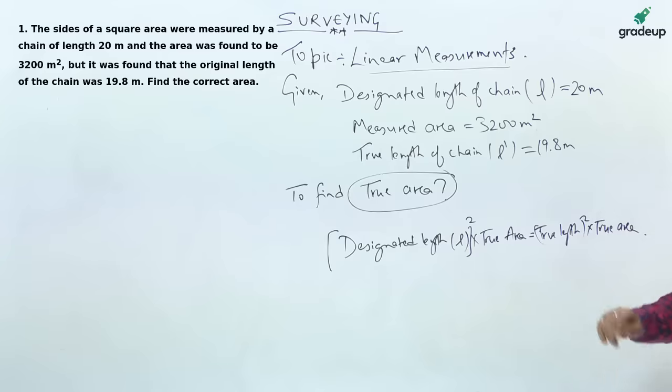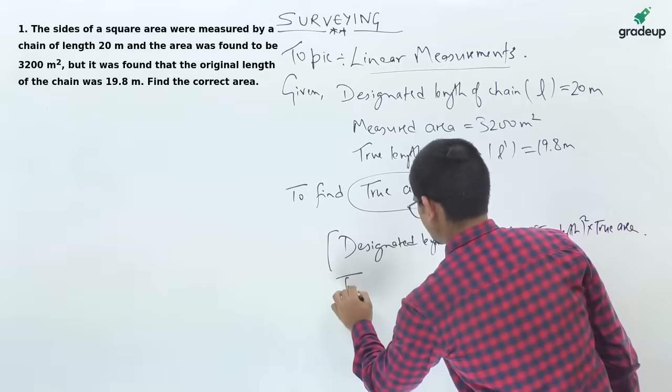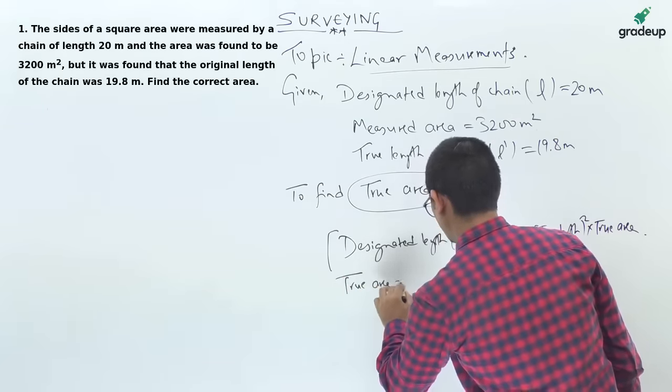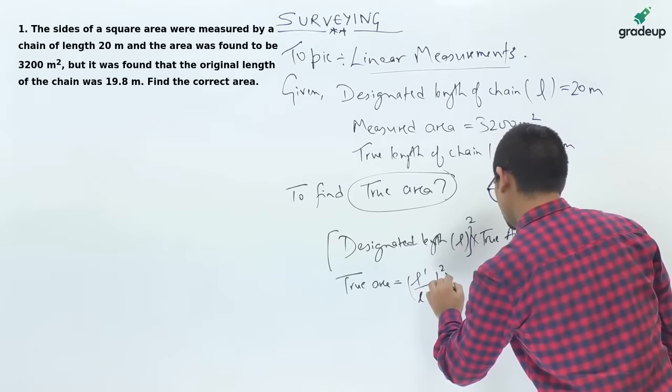So this is the relation which we will be using. Here the relation for true area will become L dash by L whole square multiplied